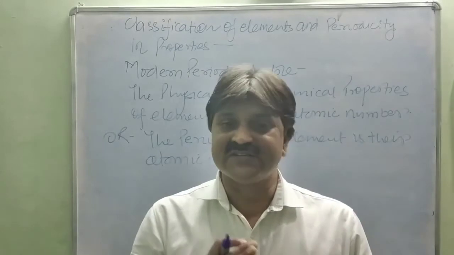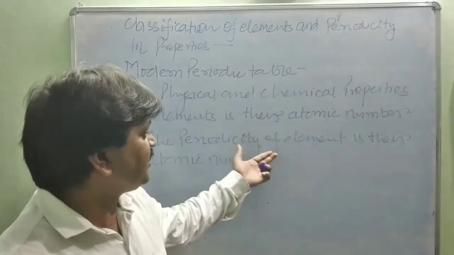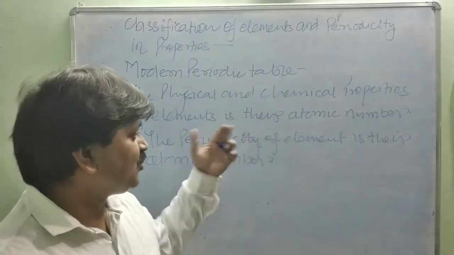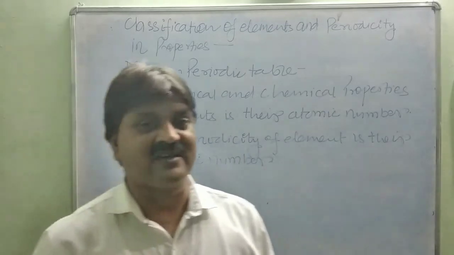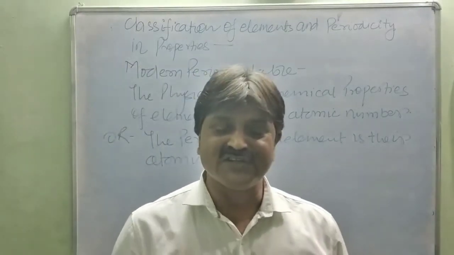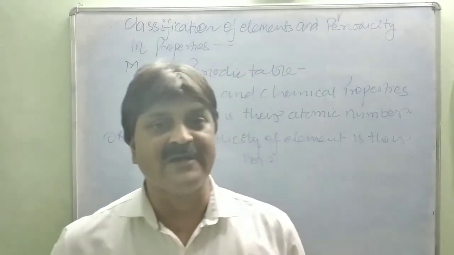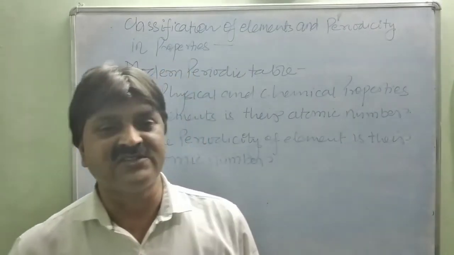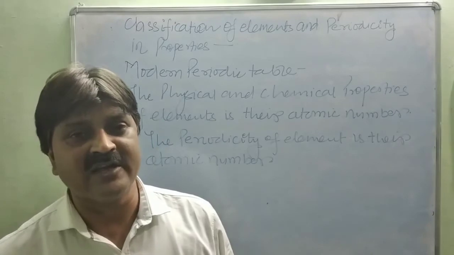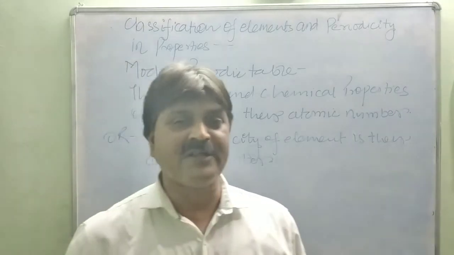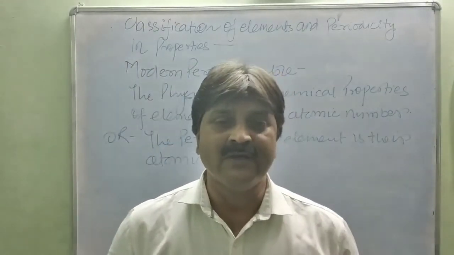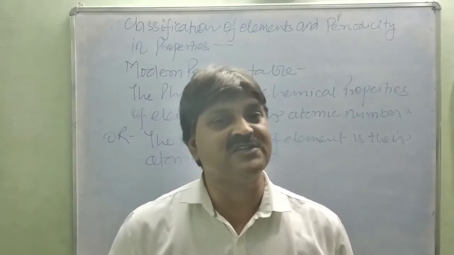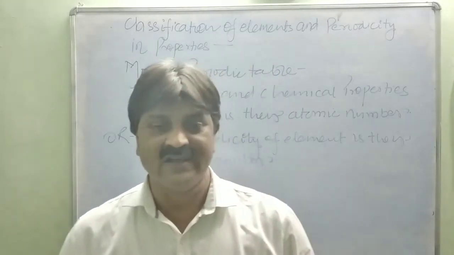So in this statement you have to see the periodicity or periodic function. It is very necessary to know the periodicity of elements. Periodicity means properties which repeat, such as atomic number, valence, ionization enthalpy, electronegativity, electron gain enthalpy, reducing property and oxidizing property of elements. We will discuss the periodicity of elements or the periodic functions later.